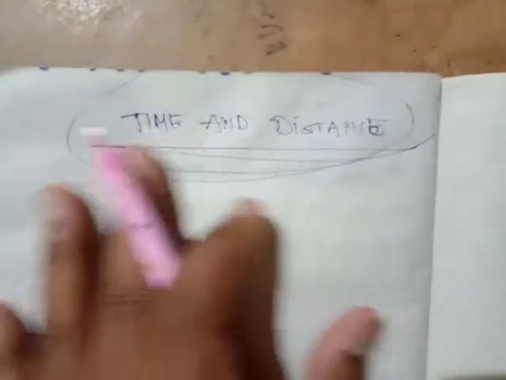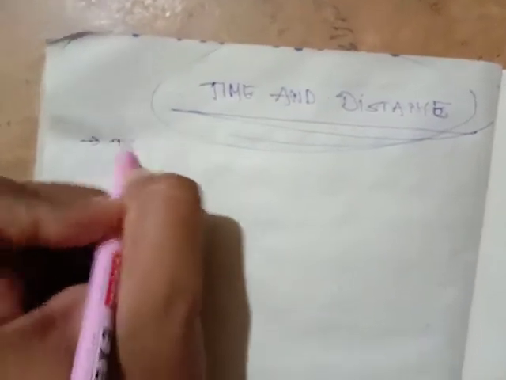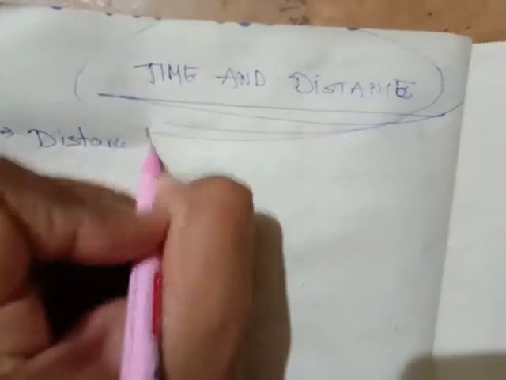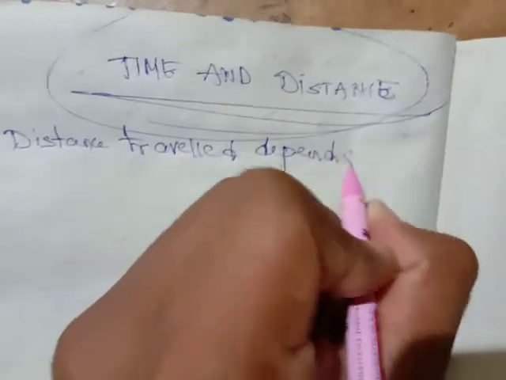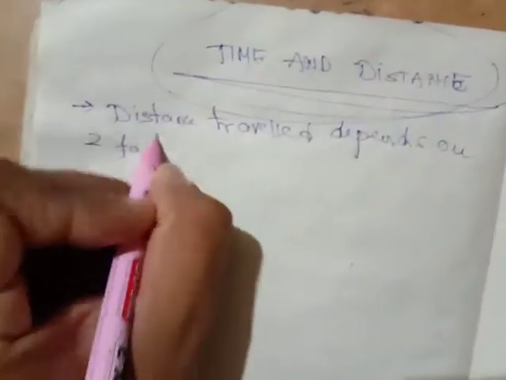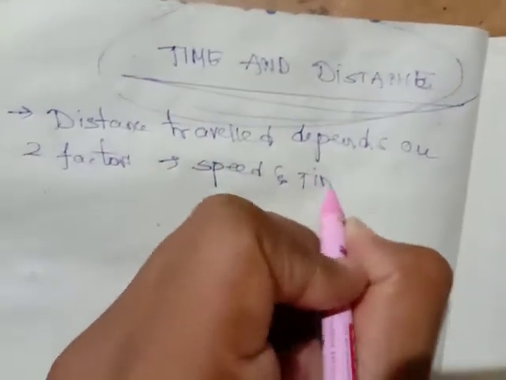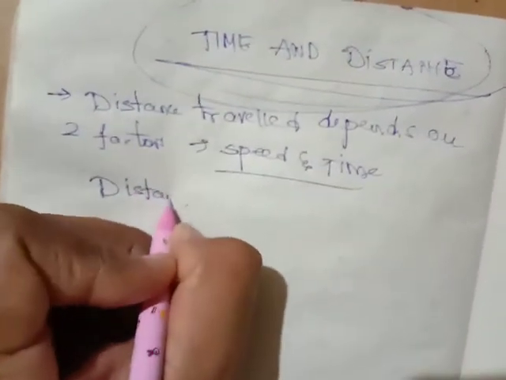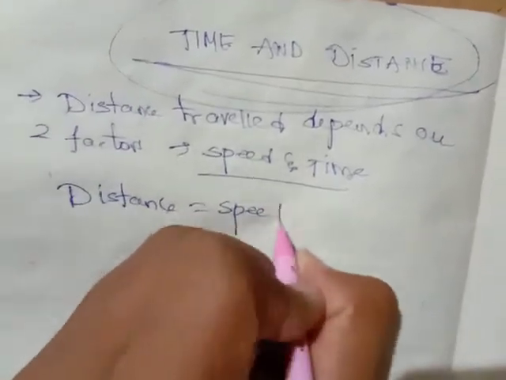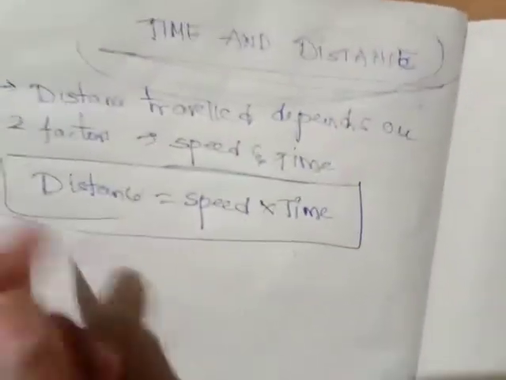So what I suggest you to follow is this time and distance. See friends, distance traveled always depends on two factors. What are those factors? Speed and time. So what is the relation between speed, time and distance? Distance is equal to speed into time.